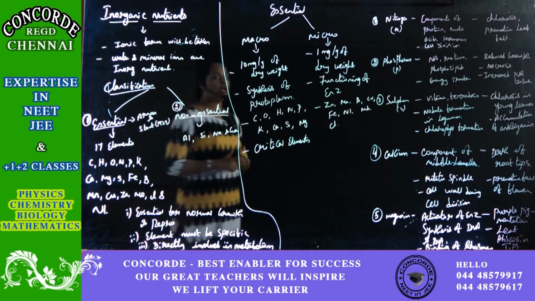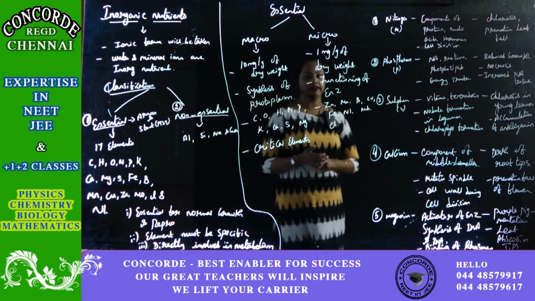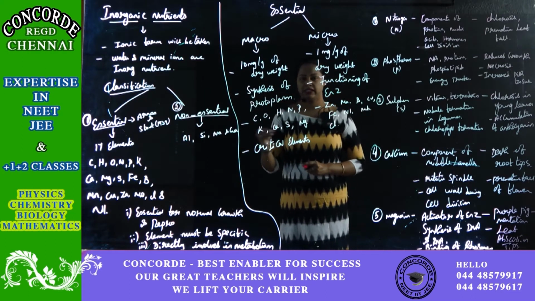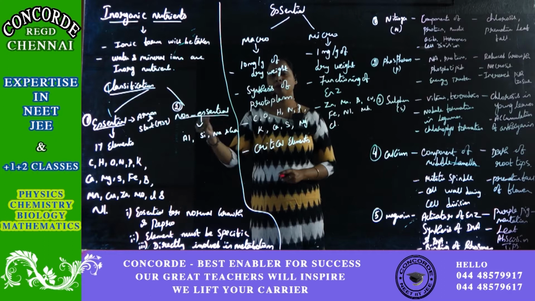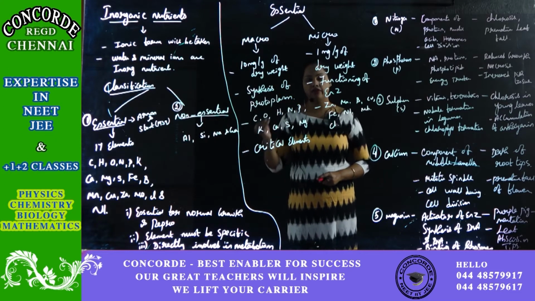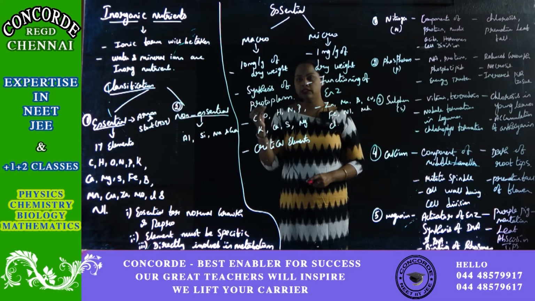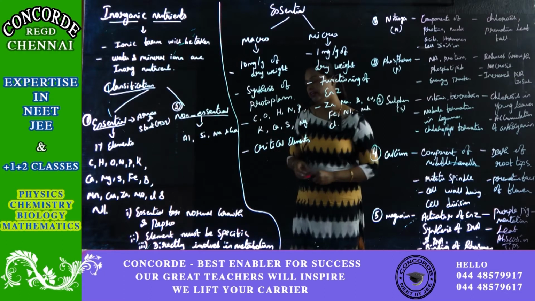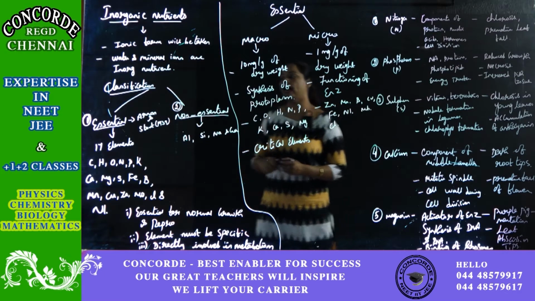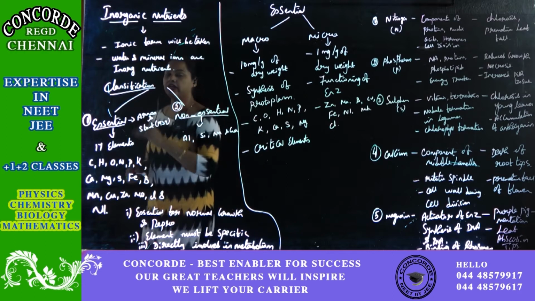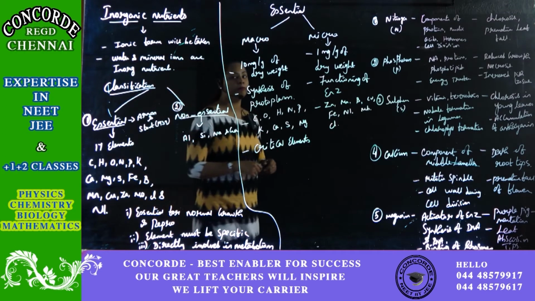The word essential clearly says it is essential for the functioning of the plant. The essential nutrients were discovered by Arnon and Stout in 1939.